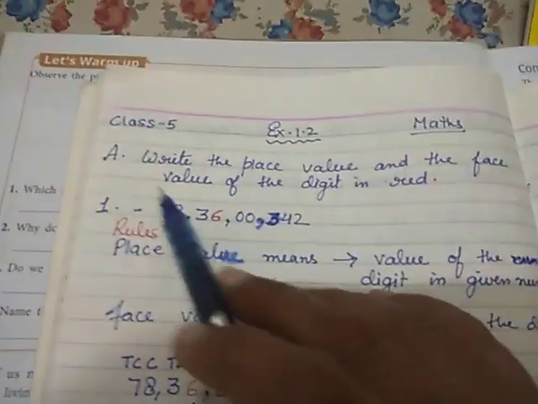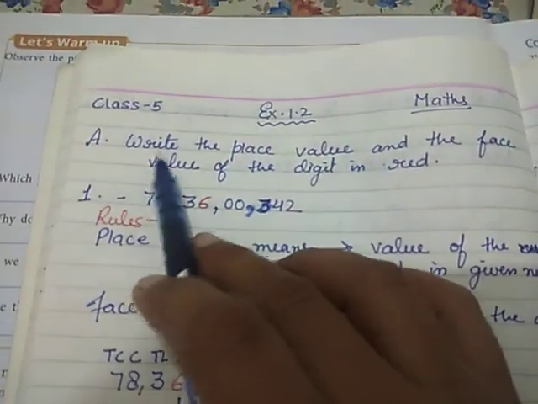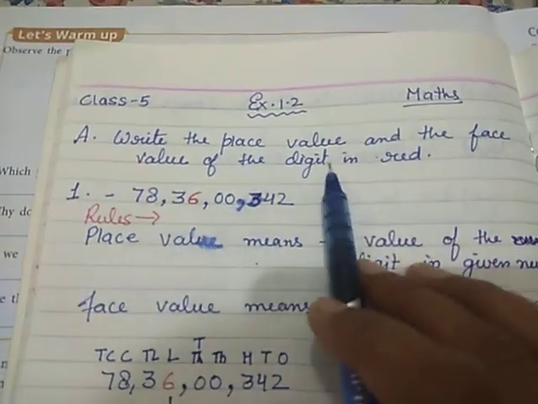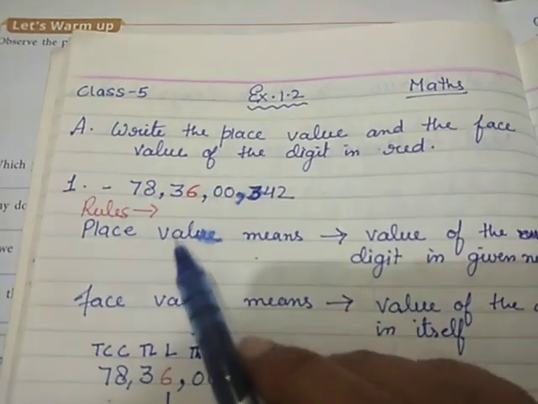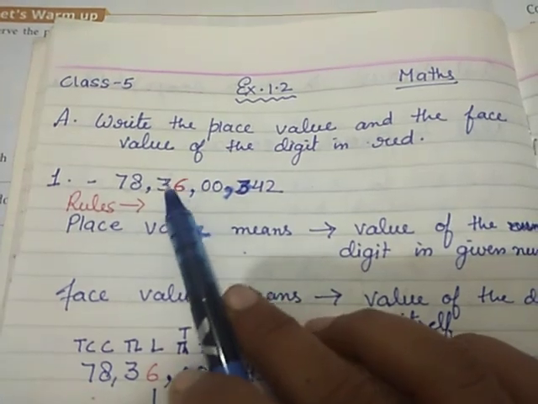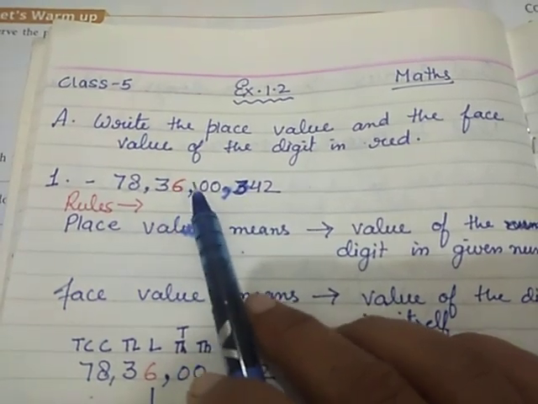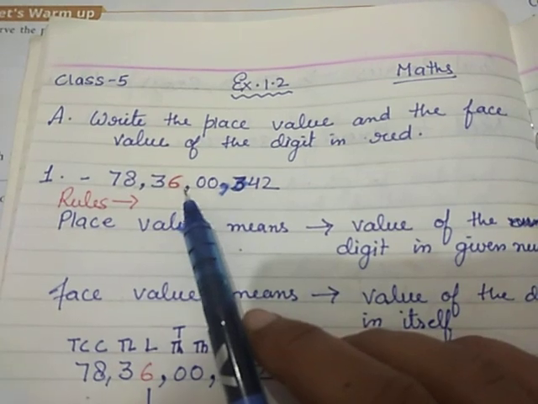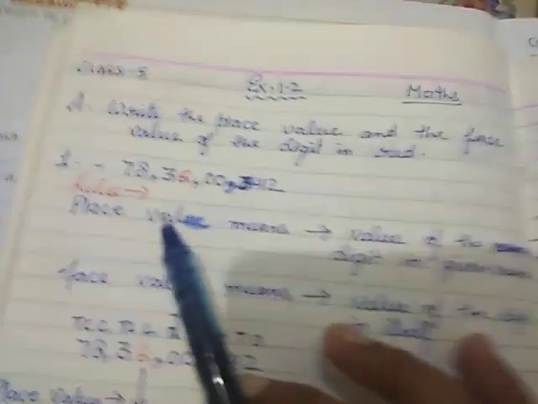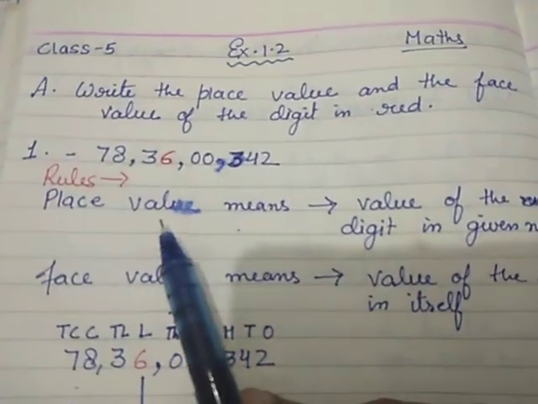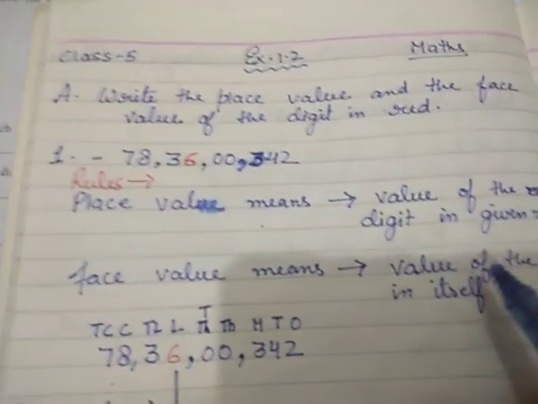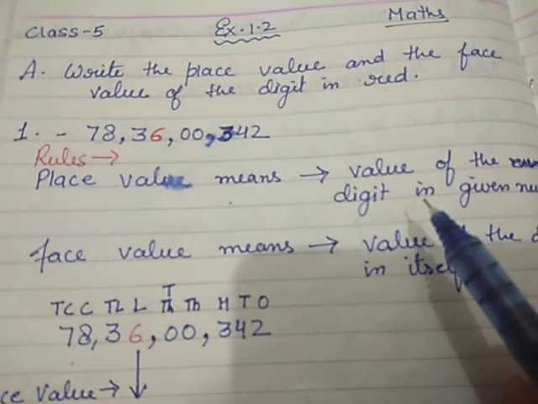Okay, so first of all, question number A is there. You can see in your book also. Write the place value and the face value of the digit in red. So one digit is there and one number is there which is written in red color. So we have to tell the place value and face value of that digit. First of all, I want to remind you what is place value and what is face value, which we have discussed in our last video also.